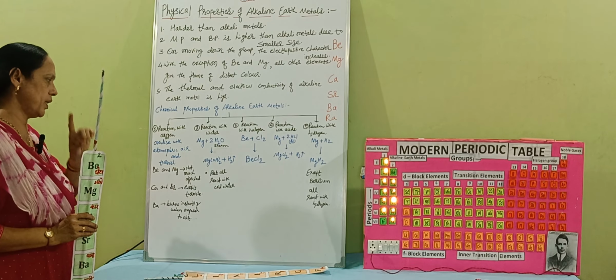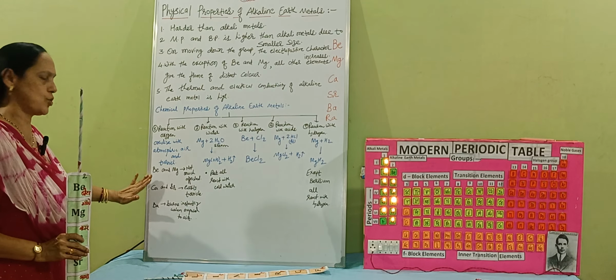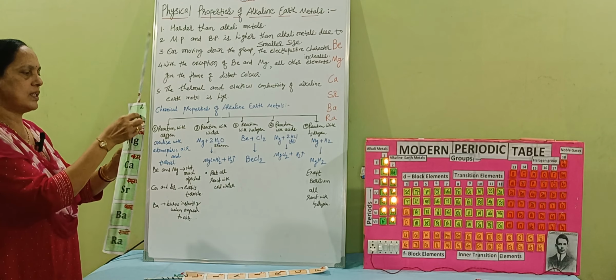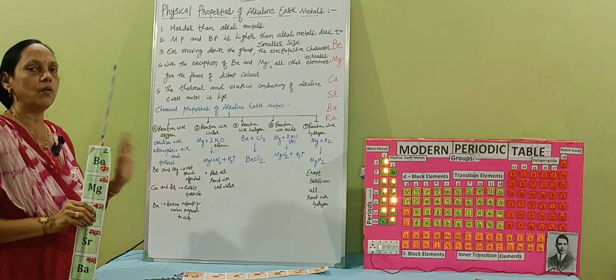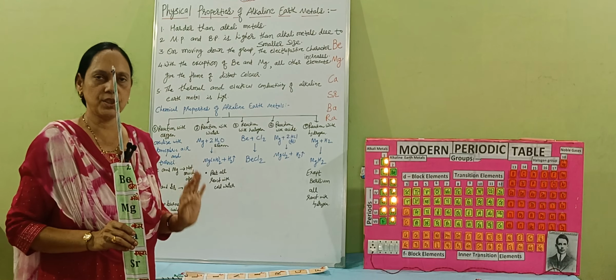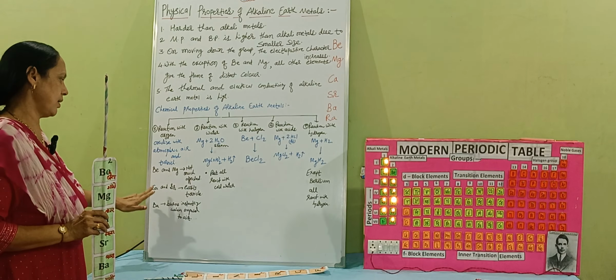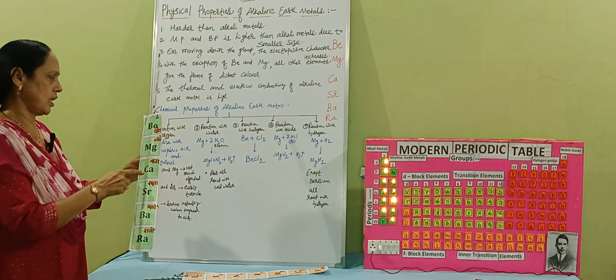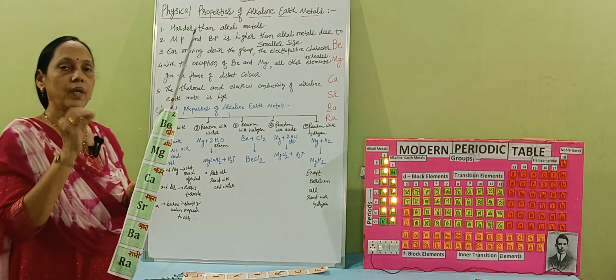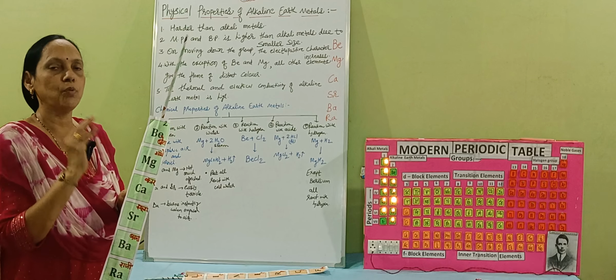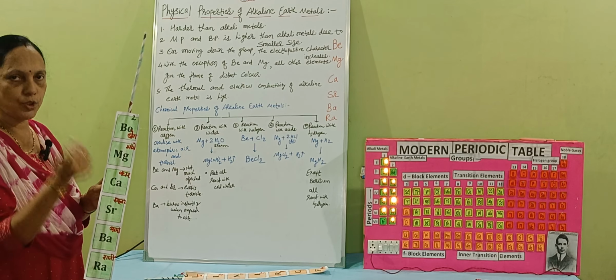So first of all, here three things are there. First one, beryllium and magnesium. These are the two elements which are not much affected by oxygen. They do not readily react with oxygen. Second thing, calcium and strontium. These two elements react very easily with oxygen and become tarnished. मतलब ये बहुत जल्दी इनको जंग लग जाता है, tarnish हो जाते हैं.